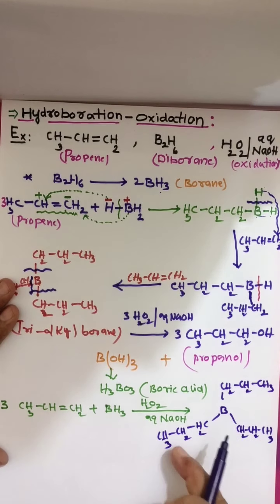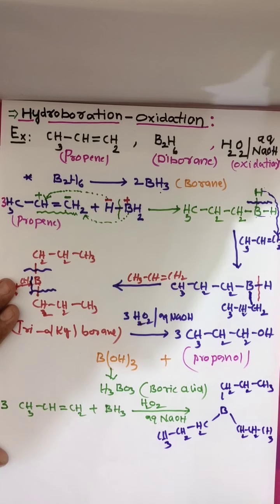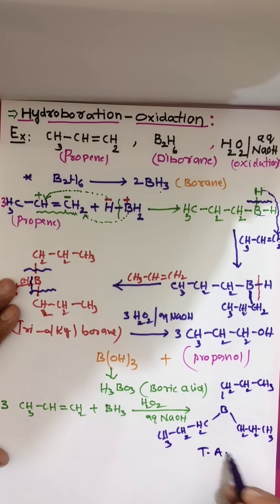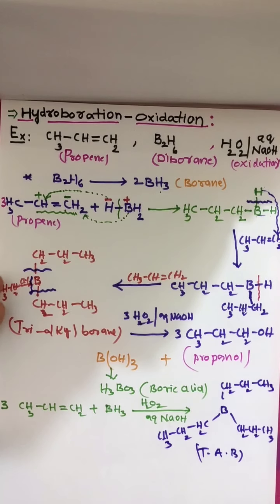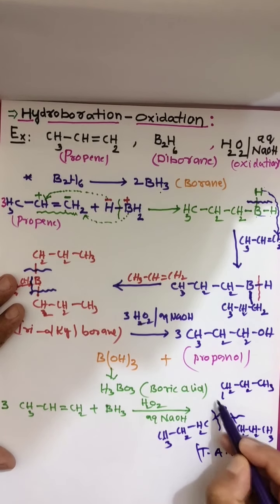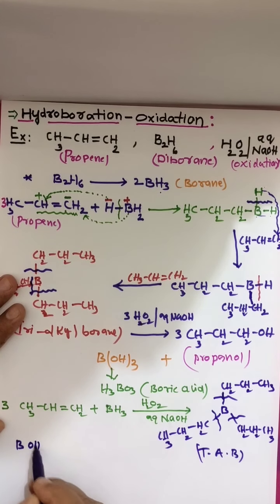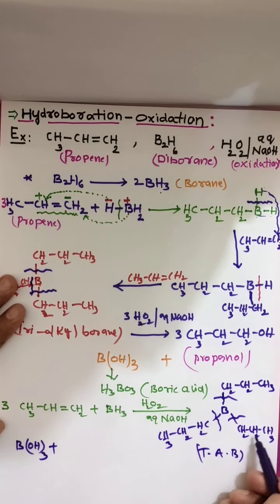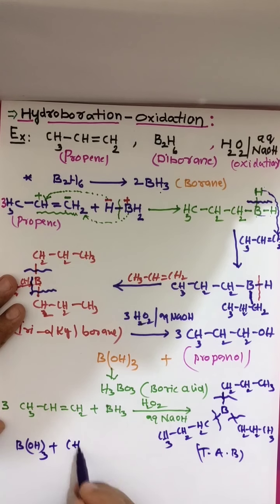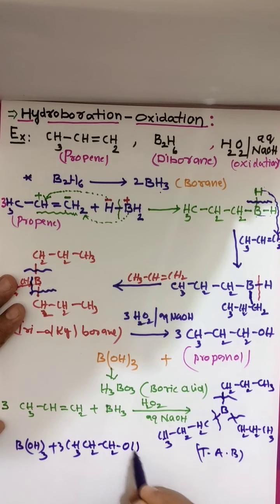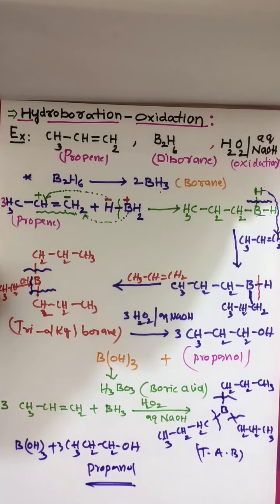Simple. This is trialkyl borane. After that you break 3 bonds. Then this B reacts with 3 OH groups. This is boric acid. These 3 alkyl groups react with 3 OH groups, and you are getting propanol. This is the technique to remember for competitives. Clear?